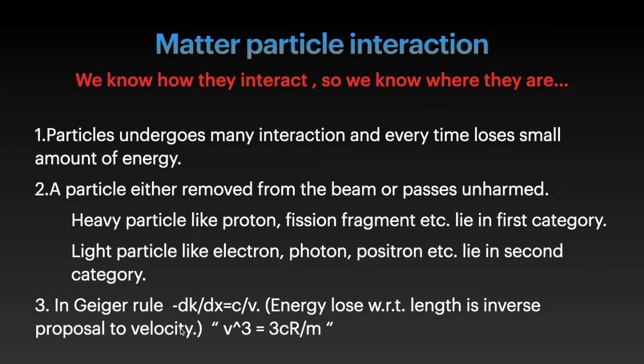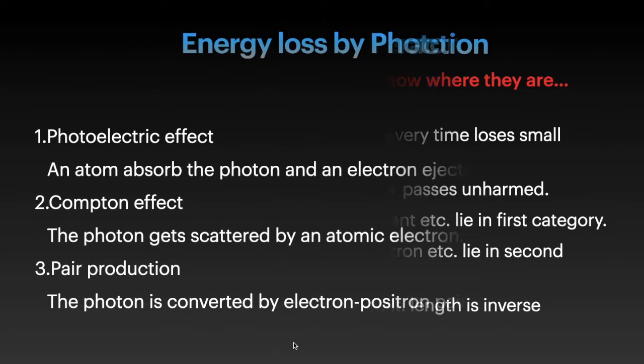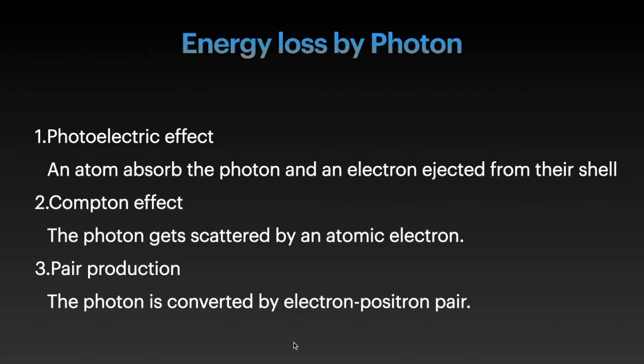In this, the Geiger rule is the main one, and it says that the energy loss with respect to length is inversely proportional to velocity, that is, minus dE/dx is C by v, where C is a constant. Here v cubed is 3 Cr by m. So we know the energy lost by a photon.